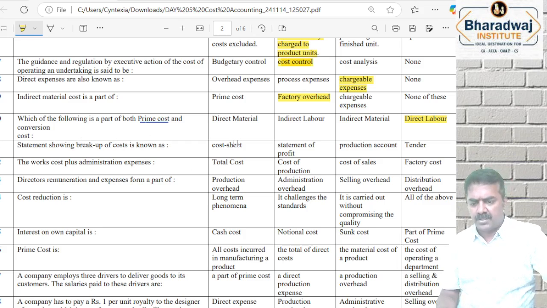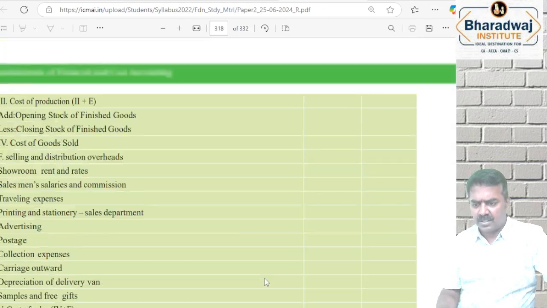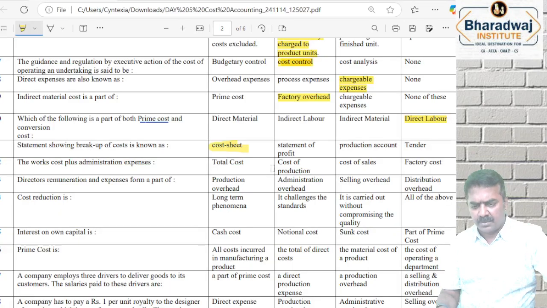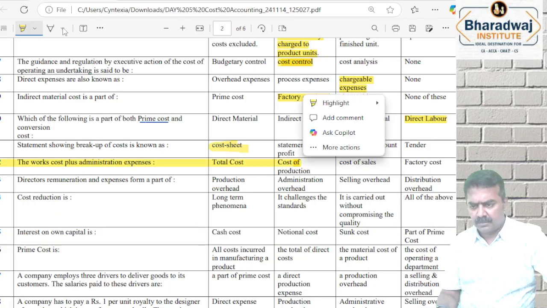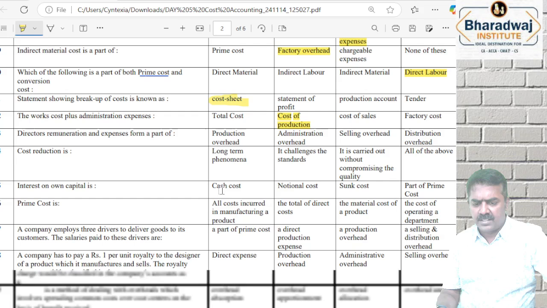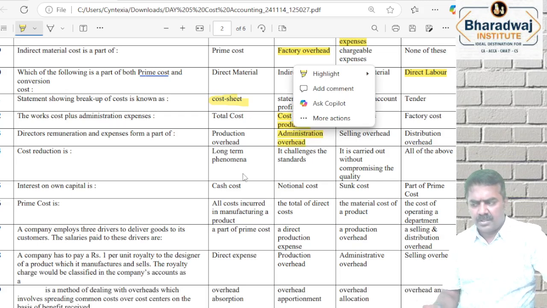Statement showing breakup of cost is known as cost sheet. Works cost plus administration overheads is known as cost of production. Works cost plus administration overheads is known as cost of production. Directors' remuneration is an example of, they are part of which one? Administrative overheads.